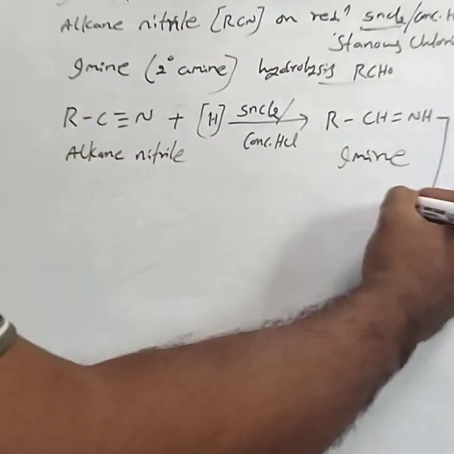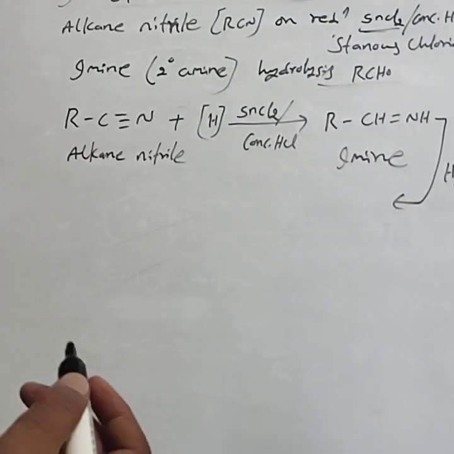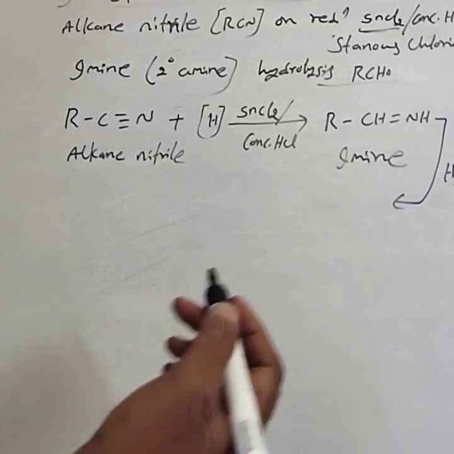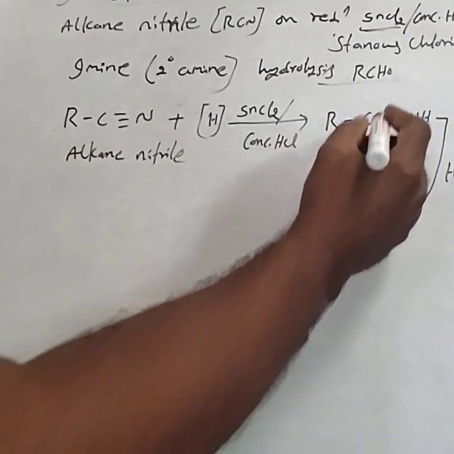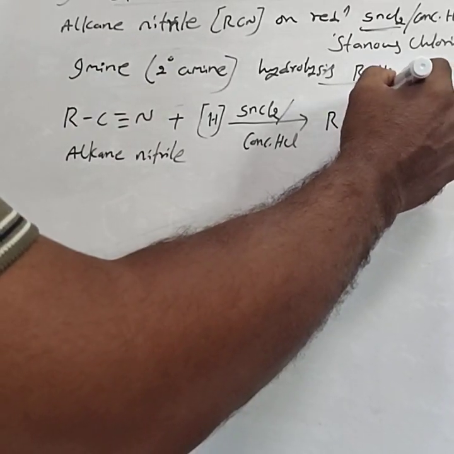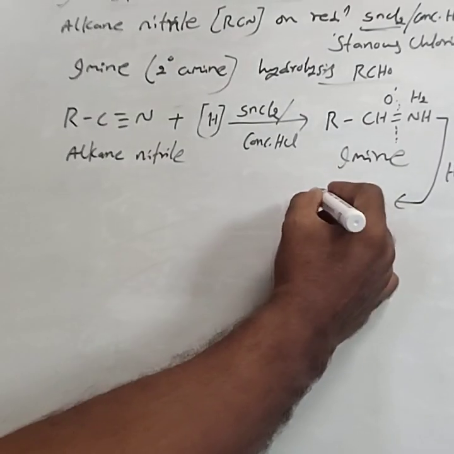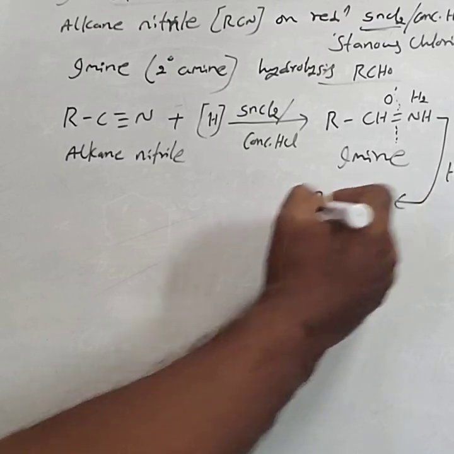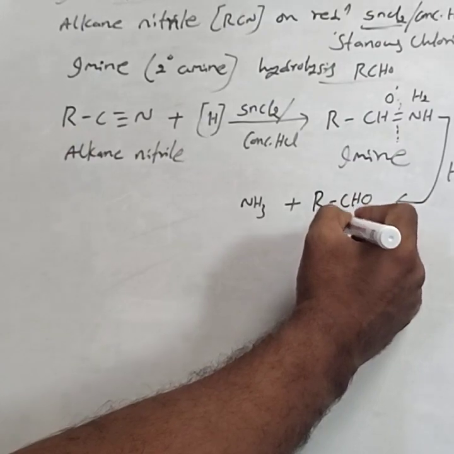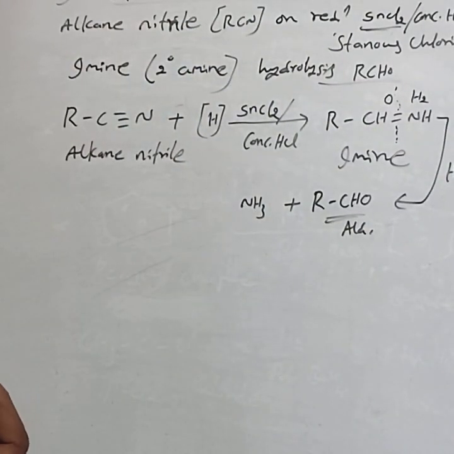Imines undergo acid hydrolysis. They result in the formation of the aldehydes. Here bond cleavage takes place. To this part O gets added, to this part H2 gets added. Then they result in the formation of RCHO liberating NH3. This RCHO we can call an aldehyde. This is about the Stephen's reaction.